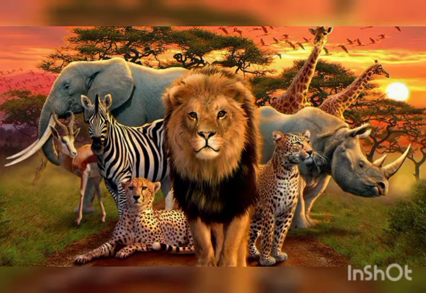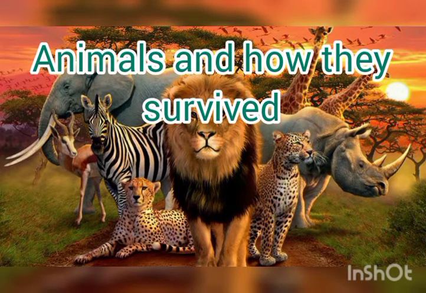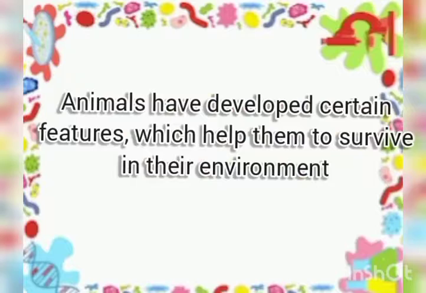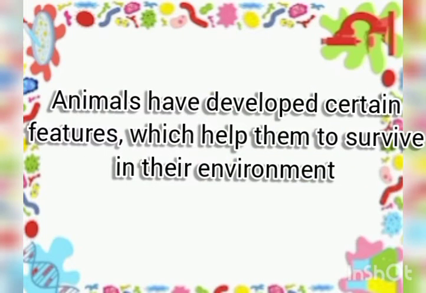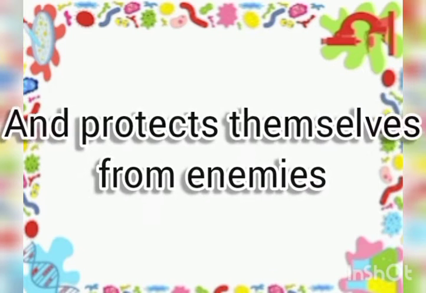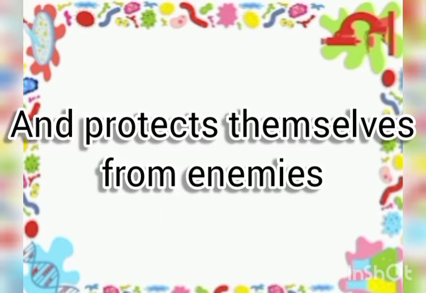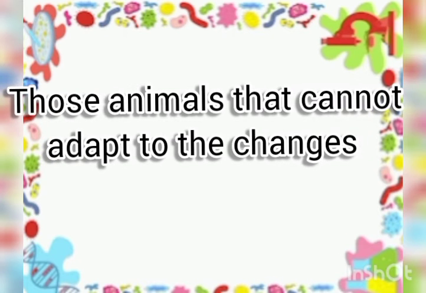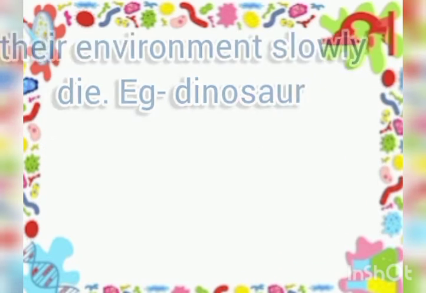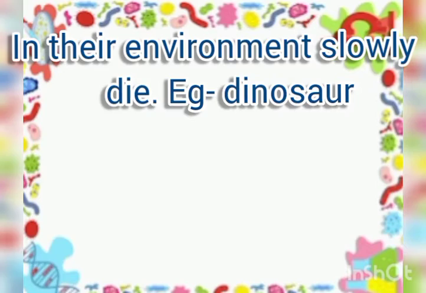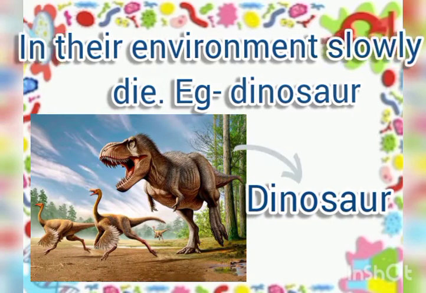So today we are going to learn about animals and how they survive. Animals have developed certain features which help them to survive in their environment and protect themselves from enemies. Those animals that cannot adapt to the changes in their environment slowly die. Example, dinosaurs.